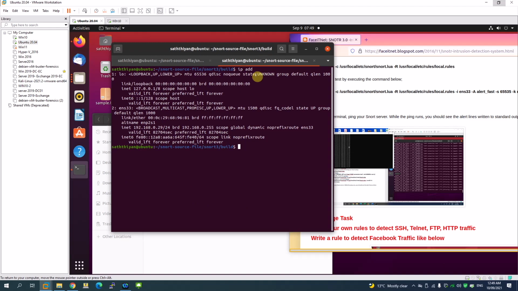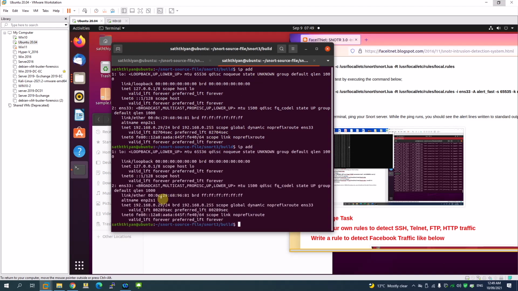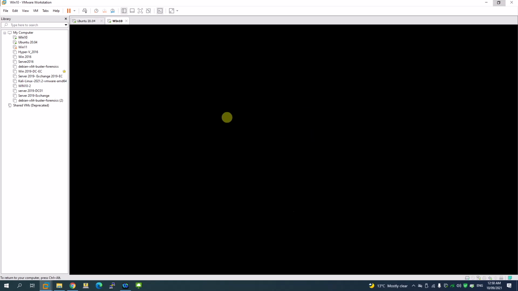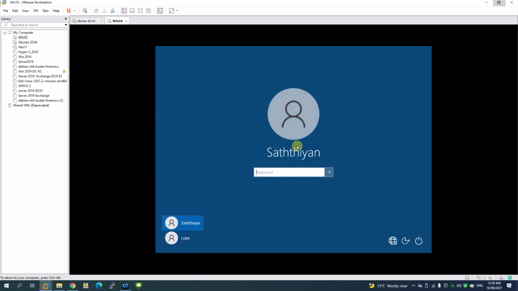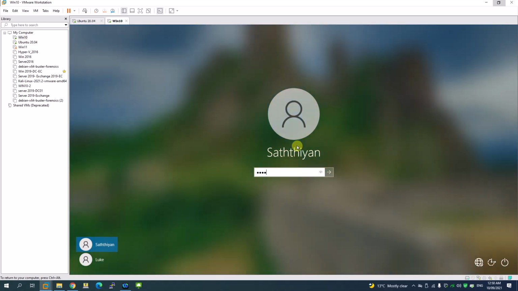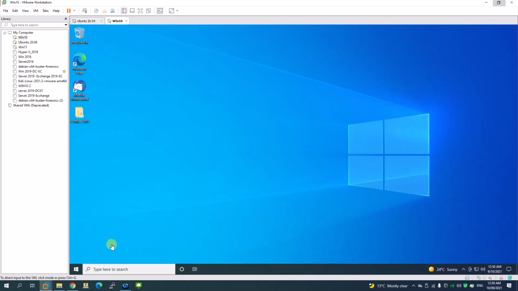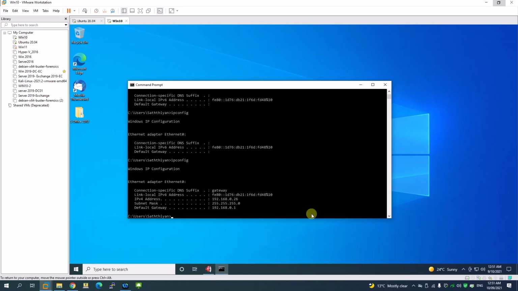So let's confirm the IP address here. The IP address here is 192.168.0.29. Let's go and ping from here. So the machine is logging in. Right. So let's check. So I could get the IP now. Yep.